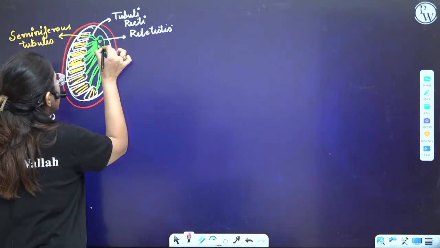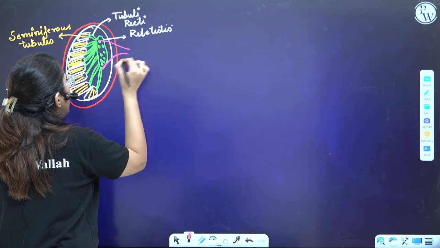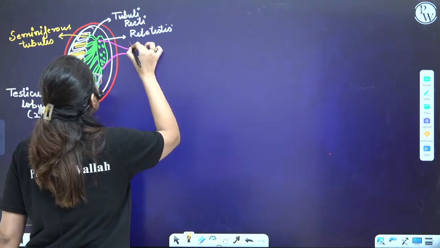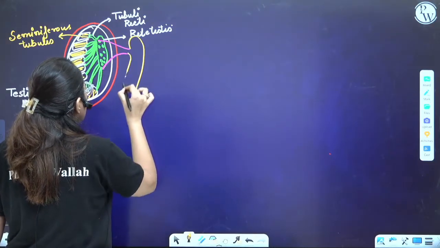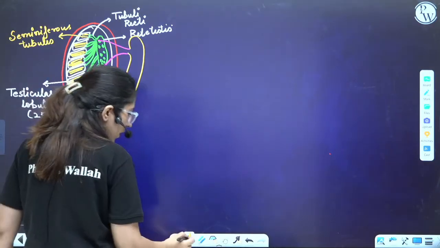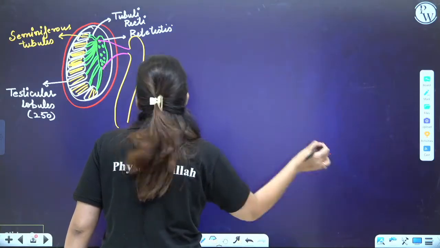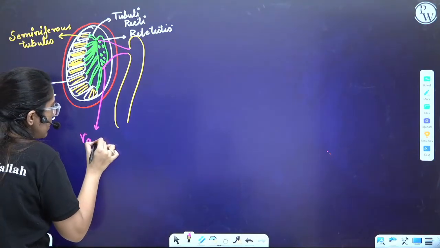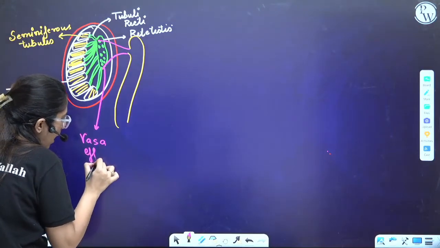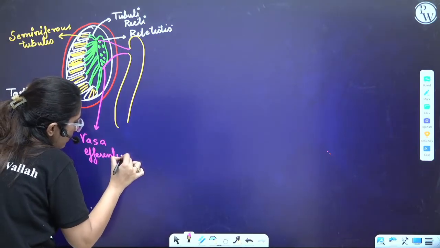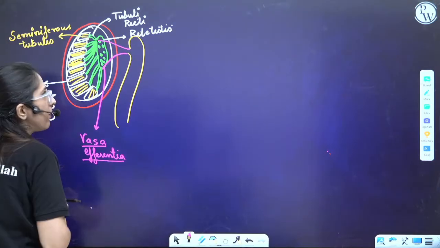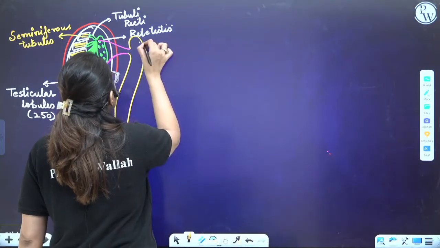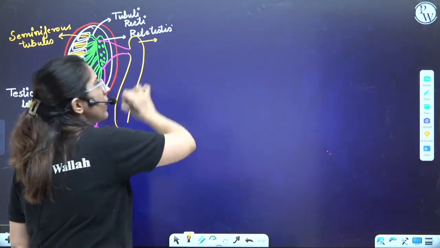Now I am using another color for better understanding. See, from here, I'll use one more color. So, this is how the things look. Let's label this. What is this which I have drawn in pink color? This is the vasa efferentia. Ultimately, it opens into, which structure have I drawn? Guys, can you see? Which structure is it?